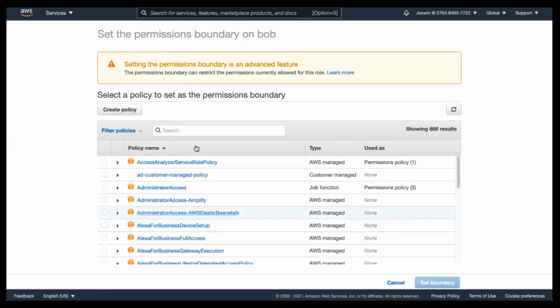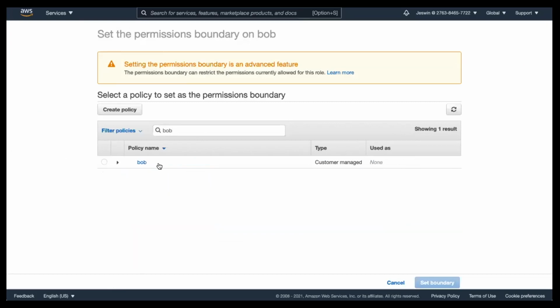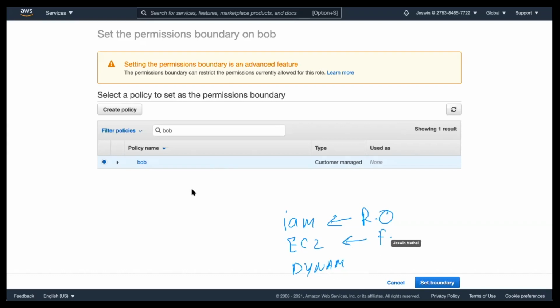Now let me quickly go ahead and set a permission boundary. I have created a policy called Bob, and we know that this specific policy allows read-only access to the IAM service, and full access to EC2 and DynamoDB. So this is again full access, full access.